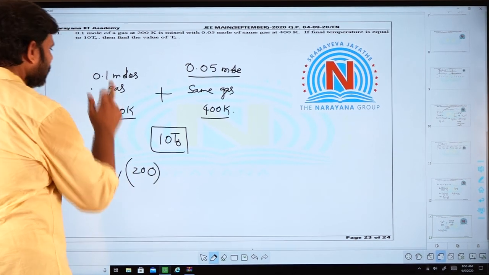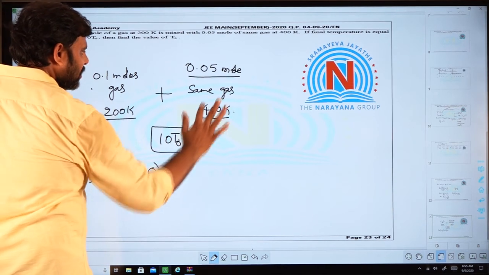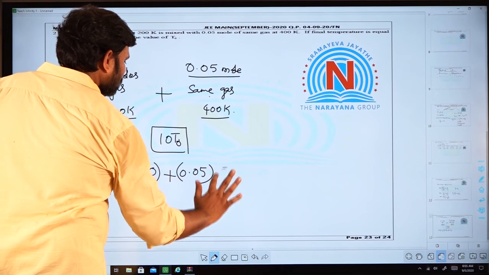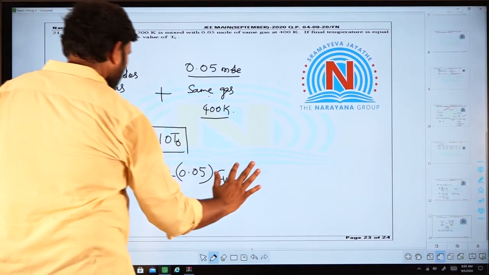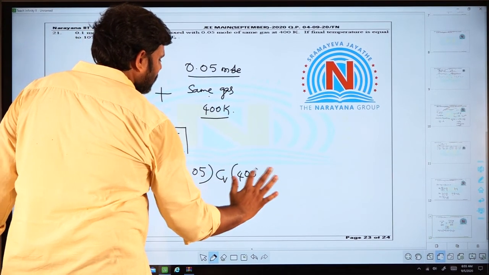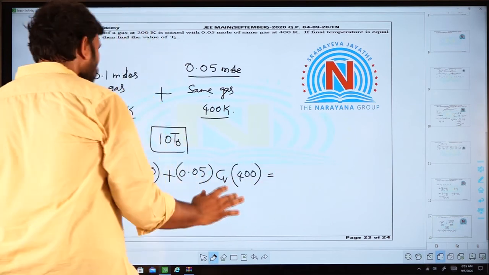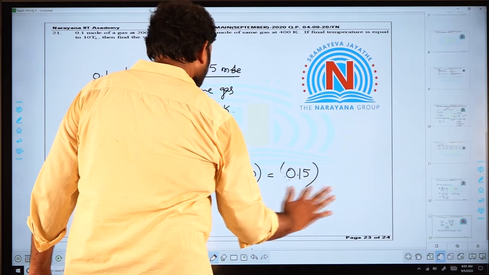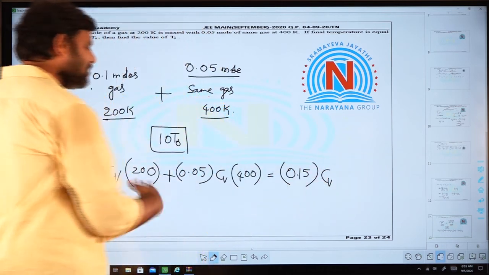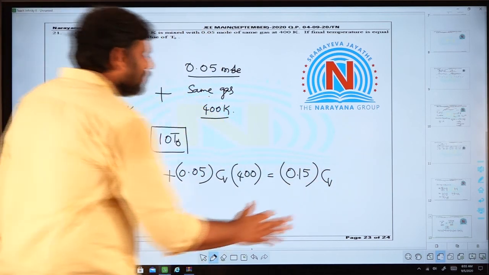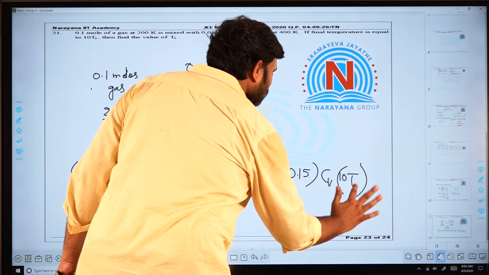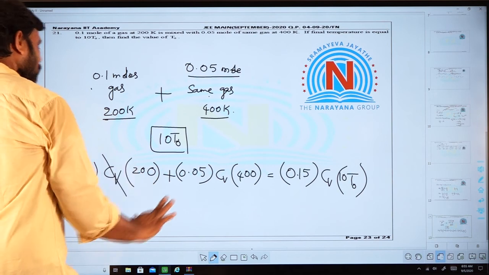So this is the internal energy of this gas, and the internal energy of this gas will be 0.05 into CV, the same, and then the temperature of this is 400. For the mixture, the number of moles is going to become 0.15, and CV of the mixture will be the same as that of the gas, and the temperature of this mixture is 10 into T naught, which is given in the question.